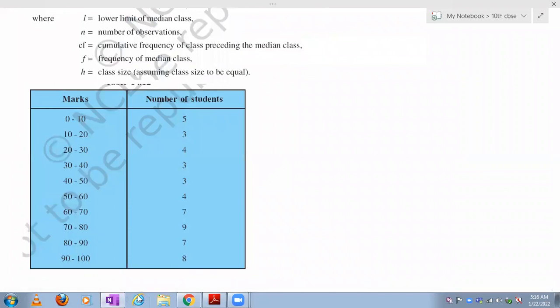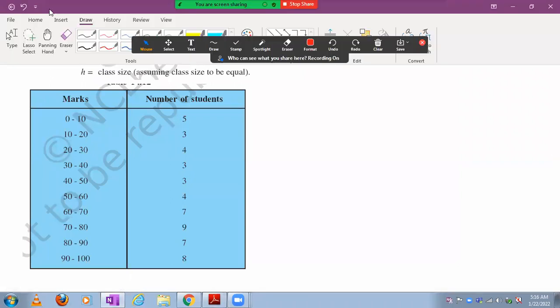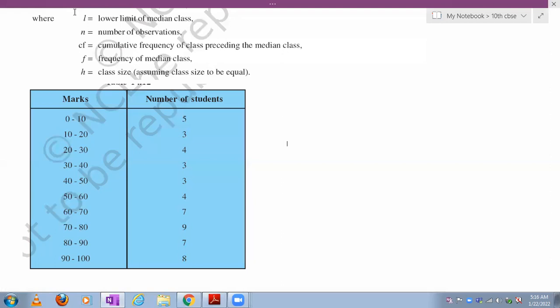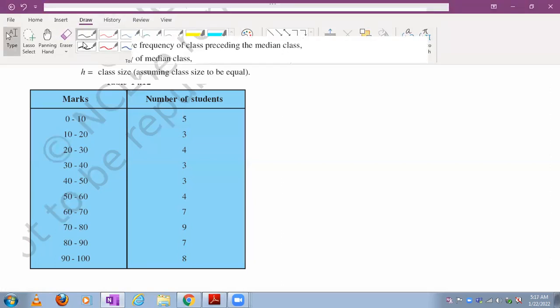Now here I have to write the less than cumulative frequency. Before that, I need to keep two columns here.